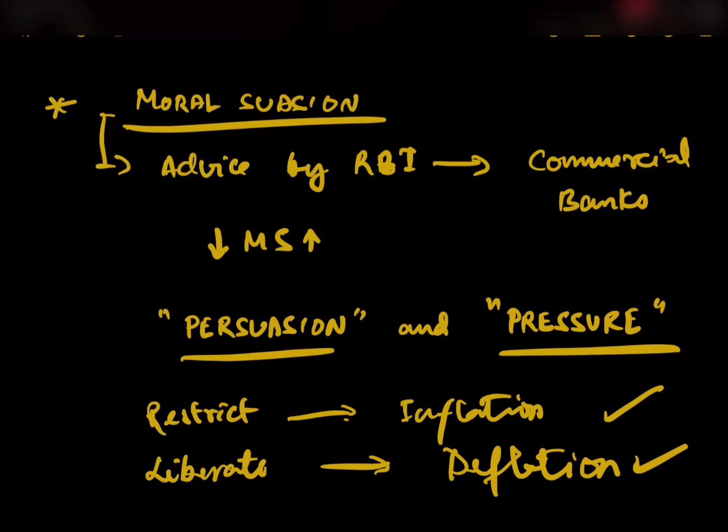And if the commercial banks fail to oblige the directives of the RBI, they might be punished in the form of derecognition of the license, restriction in the expansion of bank branches, etc.